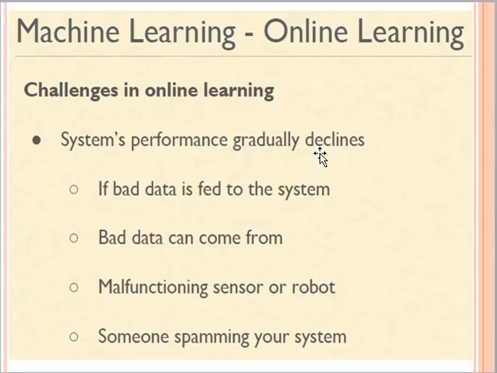The number one problem is that if we have some bad data and that bad data is fed into the system, then the performance can decline, right? That bad data can come from, for example, a number of sensors in your application.